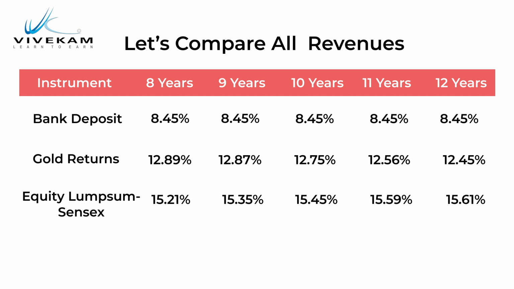If you held on for 9 years, it has generated 15.35, for 10 years it is 15.45, for 11 years it is 15.59%, and for 12 years it is 15.61%. Mind you, all these are compounded annual growth rates, which implies on an average, if you hold the Sensex for a longer period of 8 years, it is subjected to a tax of long-term capital gains at only 10%, which implies there is a considerable tax treatment.